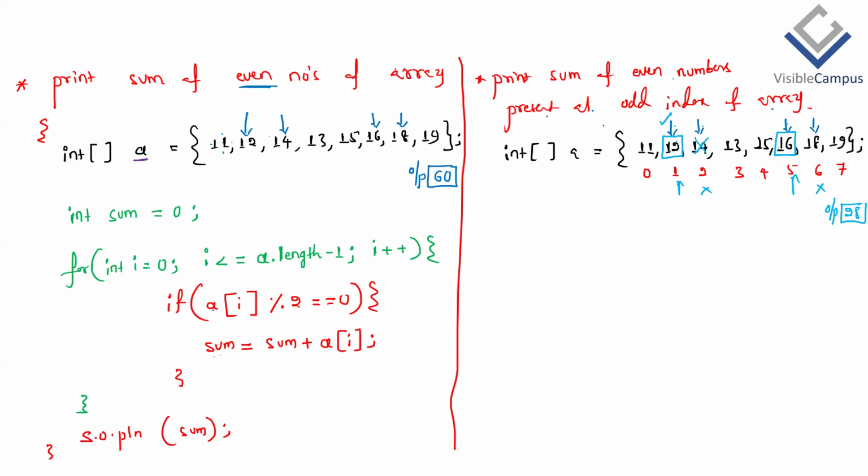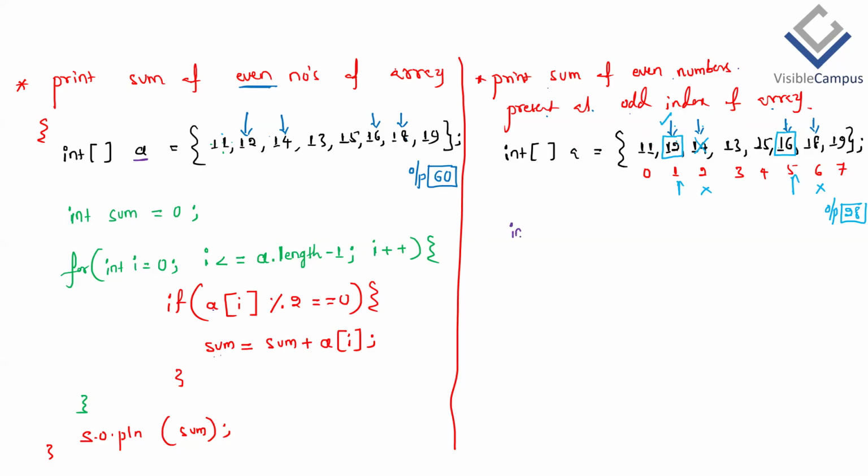Shall I move to the right hand side question? Here, print the sum of even numbers of the array present at odd index. So it is the same program, or do we need to add some more conditions? Add one more condition.